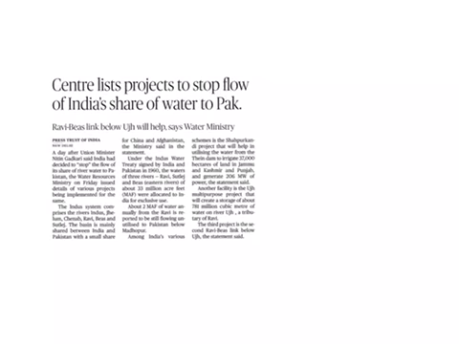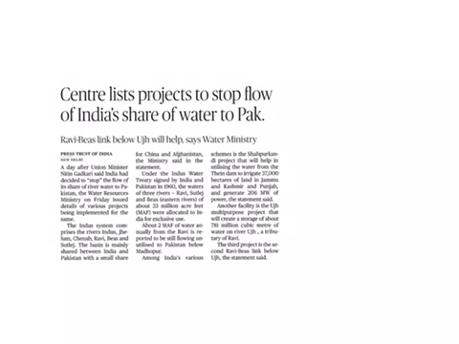The next article is Centre Readies Projects to Stop Flow of India's Share of Water to Pakistan. This article comes under GS Paper 2 under the topic of India and Neighborhood Relations. So from this article, from the prelims point of view, we should know what is this Indus Water Treaty and what are the key facts that were associated with it.